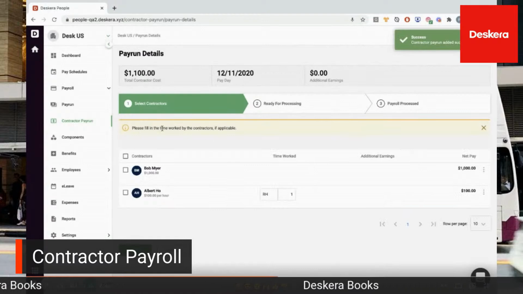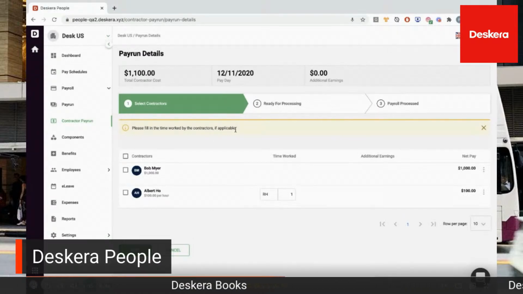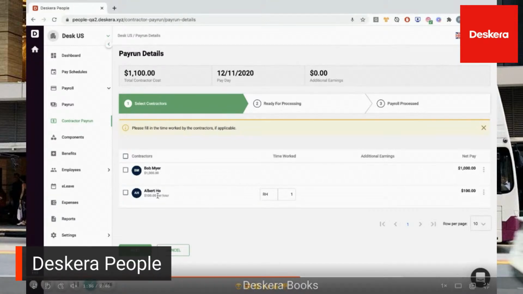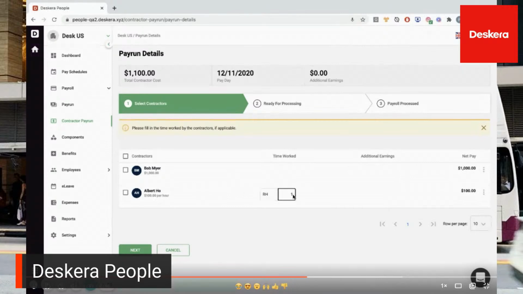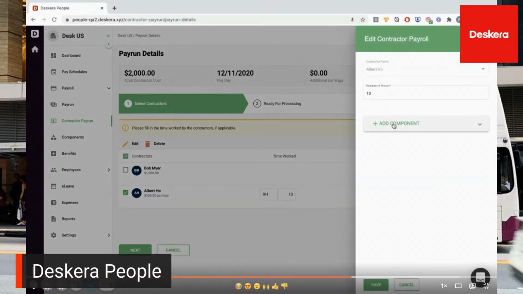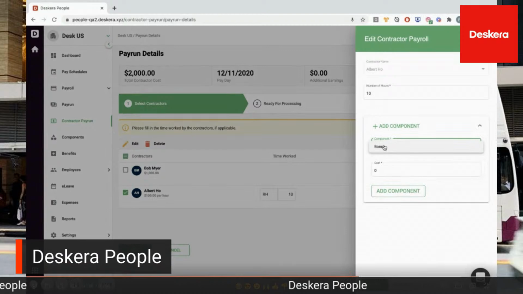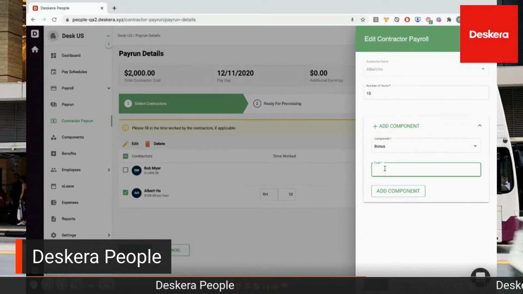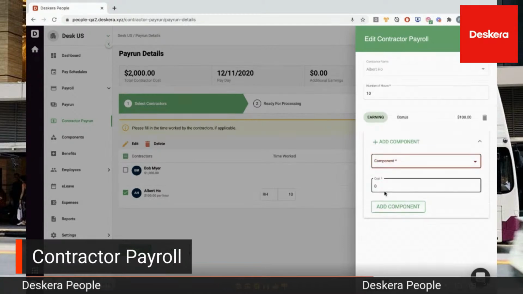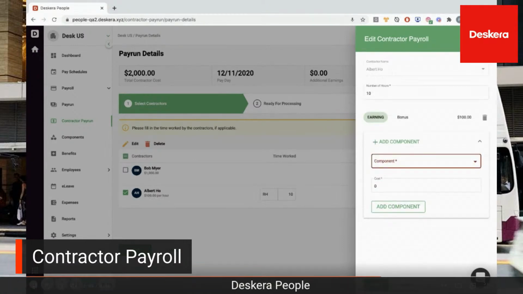Inside here, you can see the contractors' time worked. You can fill in the time worked by contractors if applicable, additional earnings, and you can see the net pay. For example, Albert is hourly, so you put in the time he's worked, for example, 10 hours. You saw his original salary was $100 per hour, so it's now $1,000. You can now select the employee, for example, Albert, and click edit. You can now add a component. For example, if I want to add a bonus because they did a really good job, I can put in the amount here, click add component, and then save.